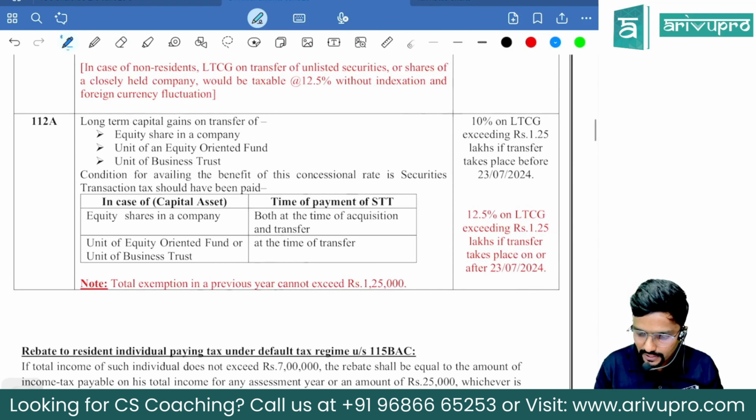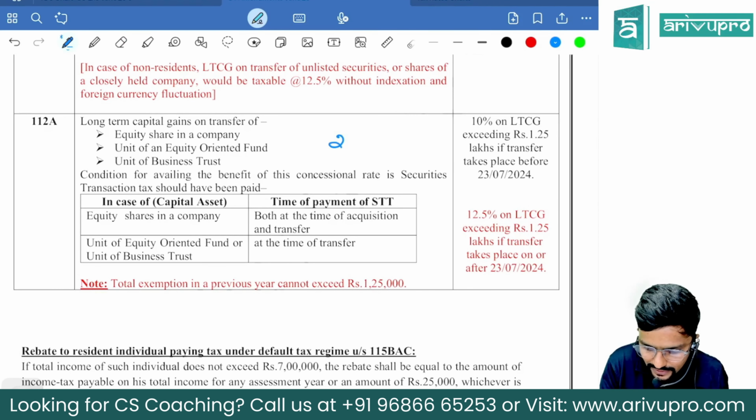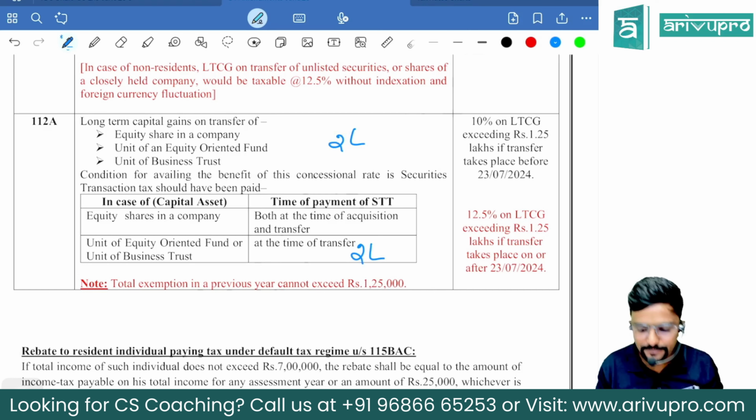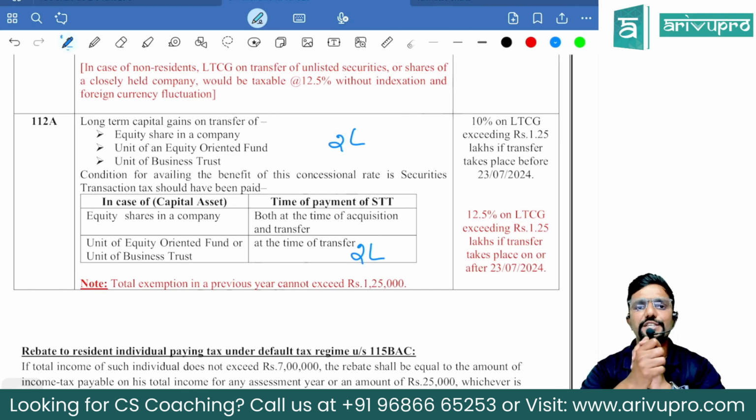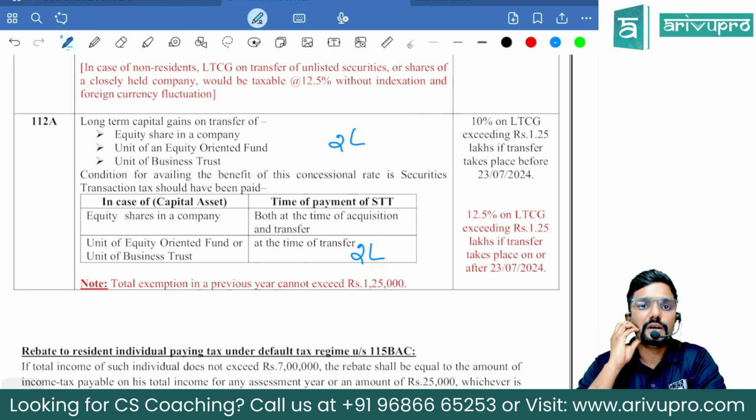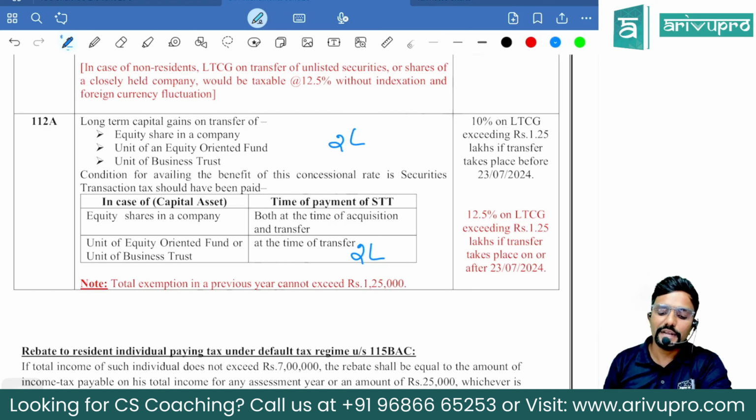Guys, assume I have a 2 lakh gain in one year and a 2 lakh gain in another year, 2 lakh each. Sir, how is it taxable? First include 4 lakh in your long-term capital gain under the head capital gains while computing total income. Include the full 4 lakh. Okay. Now while calculating tax, what should I do, sir? 1 lakh 25,000. Should I reduce it from this or from this?